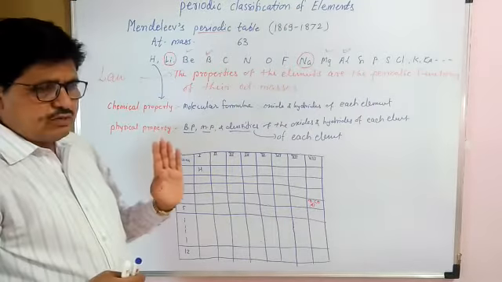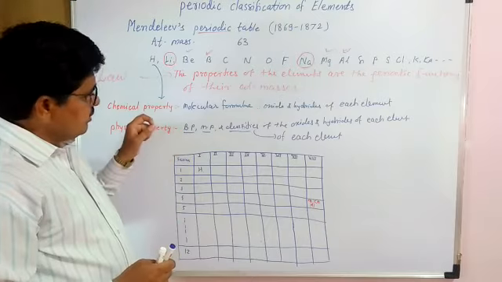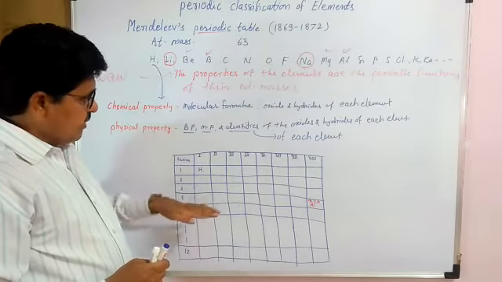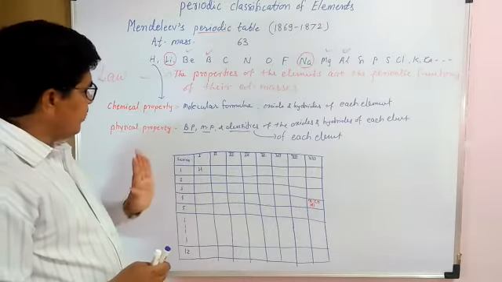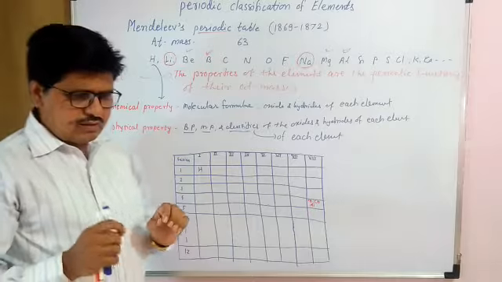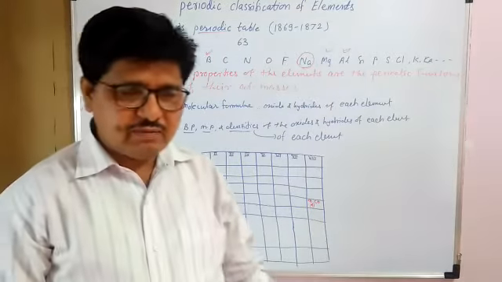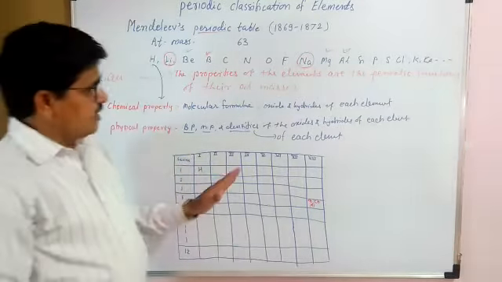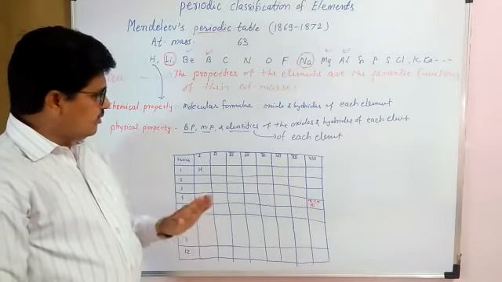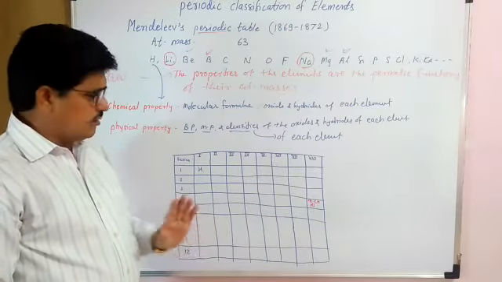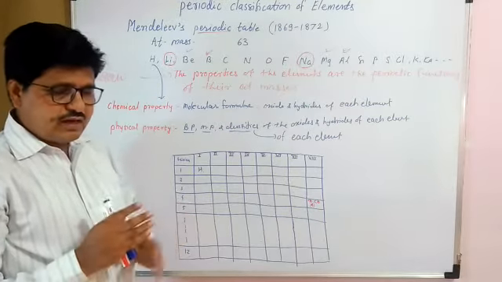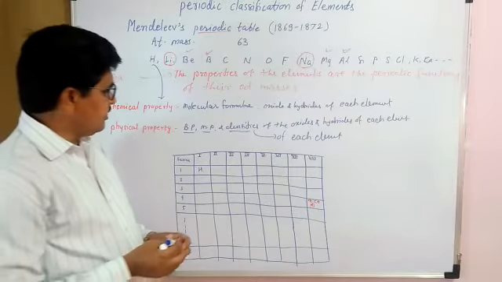He considered two main important points when he placed the elements in his periodic table. At this time he considered that the elements are arranged in the increasing order of their atomic masses, and at the same time he considered the physical and chemical properties of the elements. Similar physical and chemical properties of the elements are placed in the table.